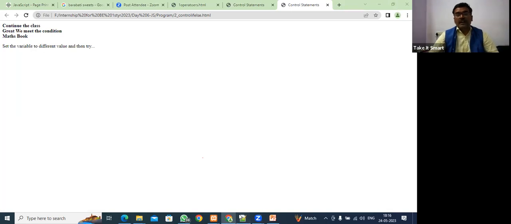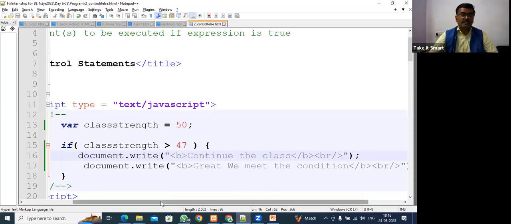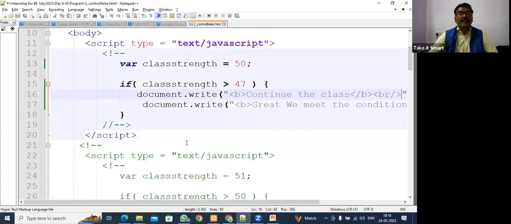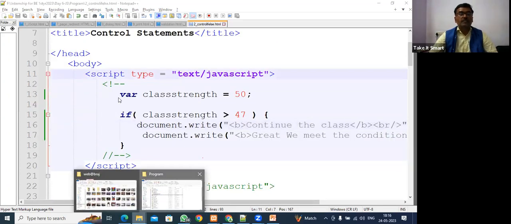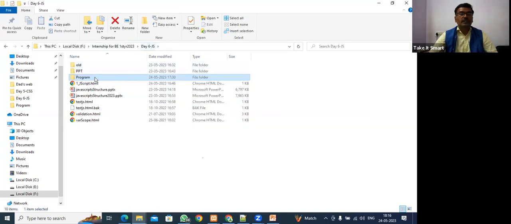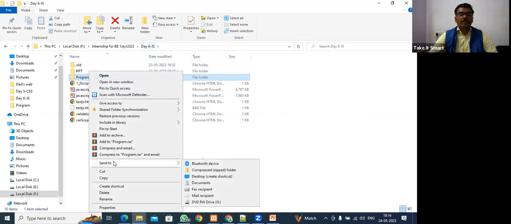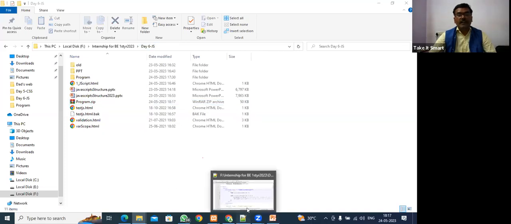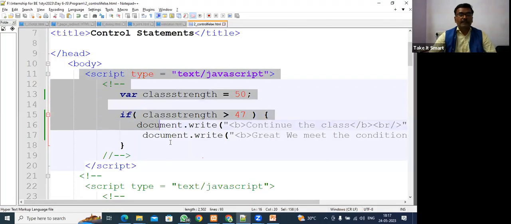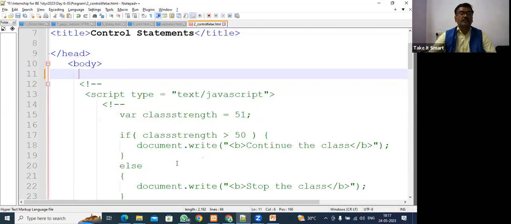Fine. So we have seen how we can use the if statement. Next, I'm going to remove this. I will be sending you all the programs. In between, I am removing this part so the program is clear.